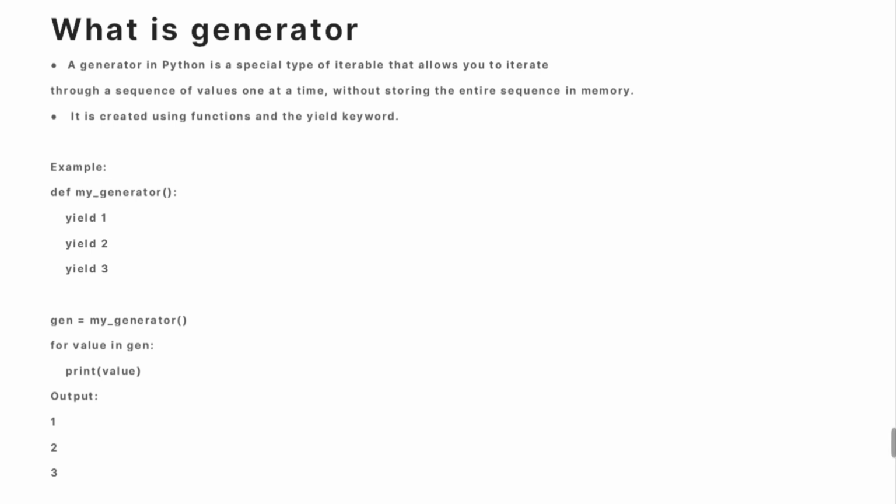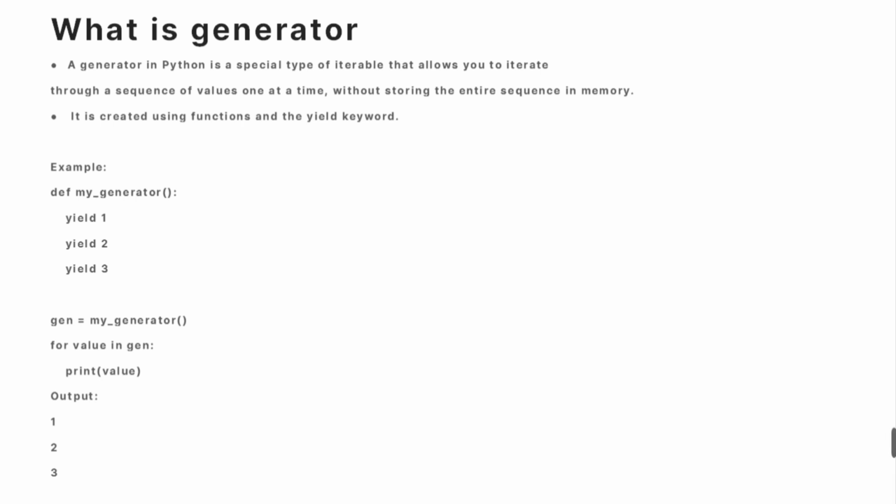Next, I'm calling this function and assigning it to a variable, gen, and gen is again an iterable object. We iterate with the help of a for loop and print that value. After printing, you can see 1, 2 and 3. In this way, you can explain to the interviewer what a generator is and how we can implement it.